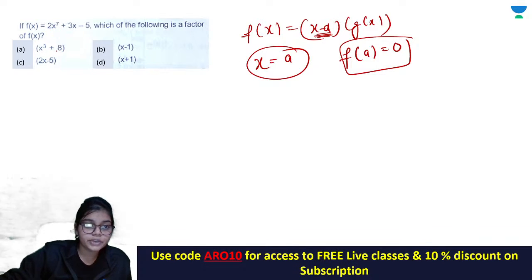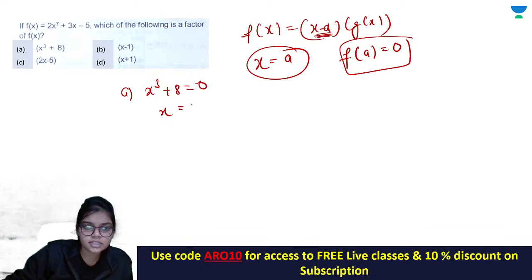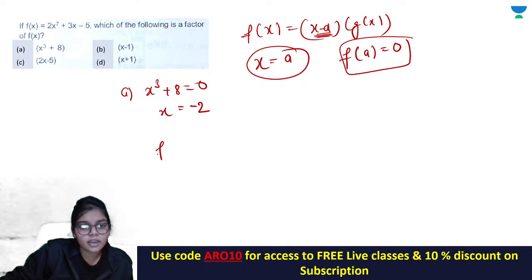So how are you going to find it out? If I take option A, x cube plus 8 is equal to 0, that means x is equal to -2. If you put this in fx, that is not giving you 0. ठीक है, -2 अगर आप पुट करोगे तो 0 नहीं आएगा.